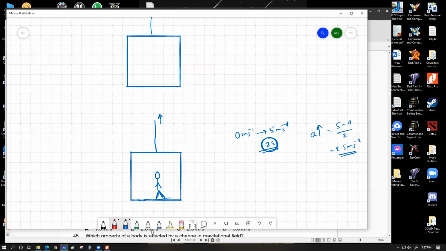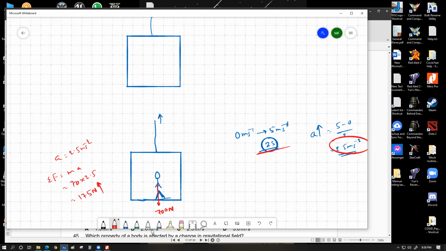In which direction? In upward direction. Now try to understand what is happening. I consider my body as an individual object. Try to understand this thing. One force that I have by default working on my body is downward 700 Newton. For this thing to happen over a duration of 2 seconds, I am going to require an acceleration of 2.5 meter per second square, which means my required resultant force would be F equals ma, which would be given by 70 into 2.5. How much do you get from here? 175 Newton. So I'm going to require 175 Newton of resultant force in the upward direction.